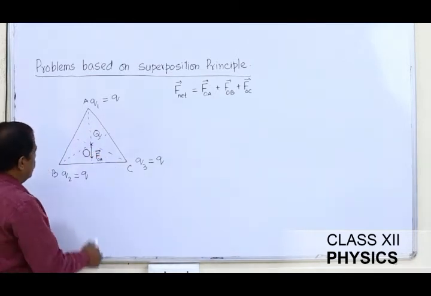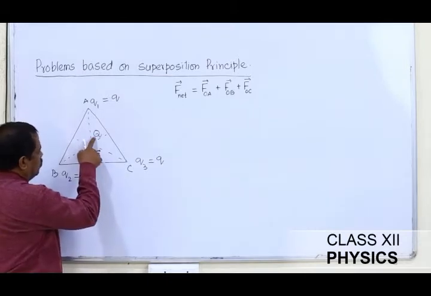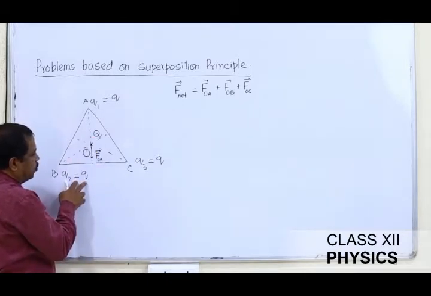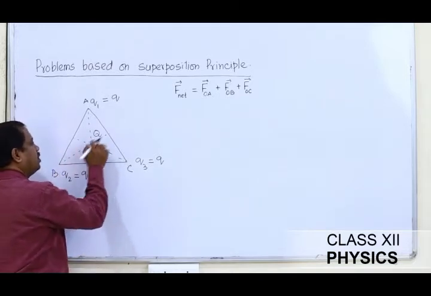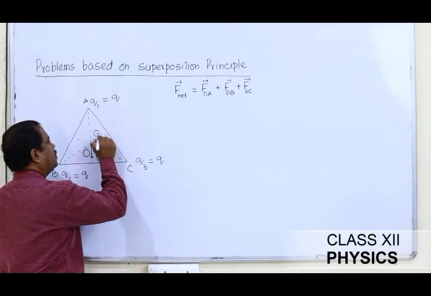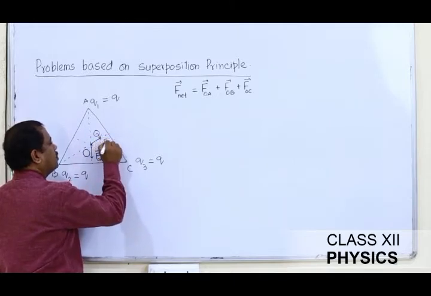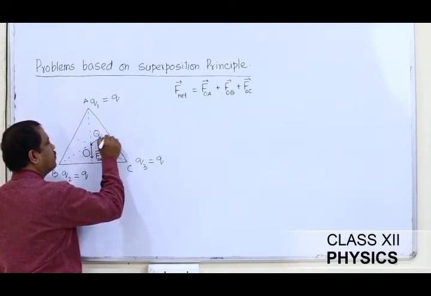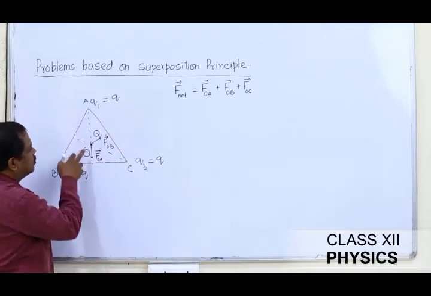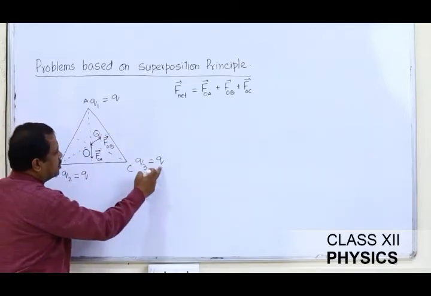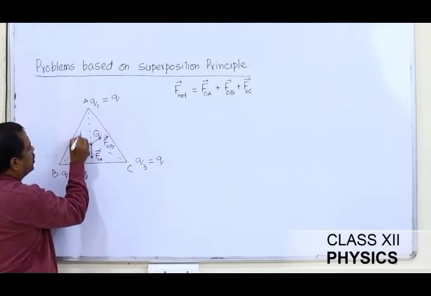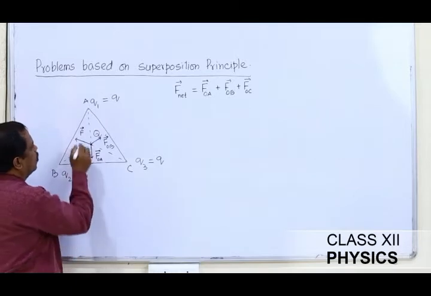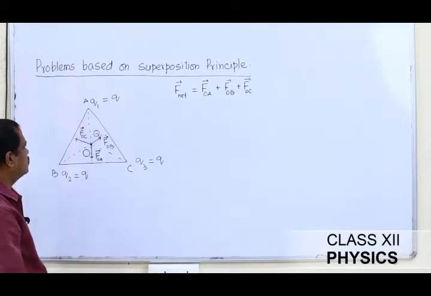And the capital charge Q will also experience a force due to this charge placed at B, and this charge Q will be repelling the capital Q in this direction, and for me this is FOB. And the force experienced by charge capital Q due to this charge will be along this direction, which will be given as FOC.